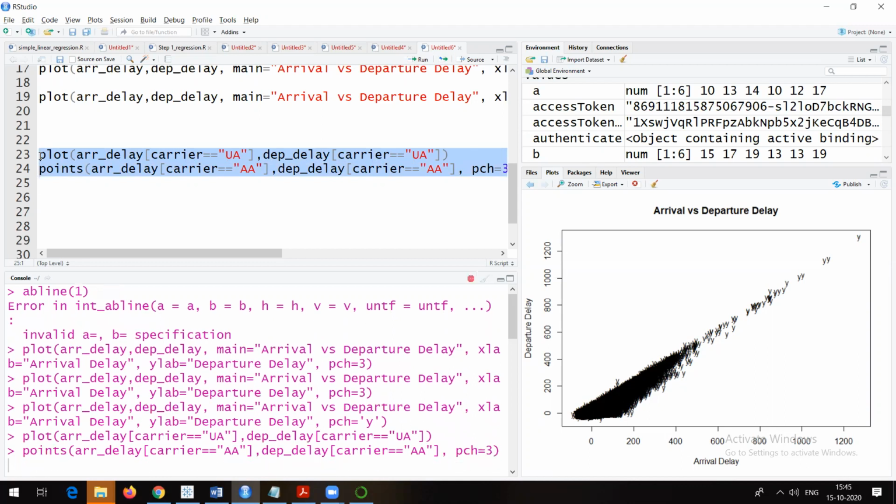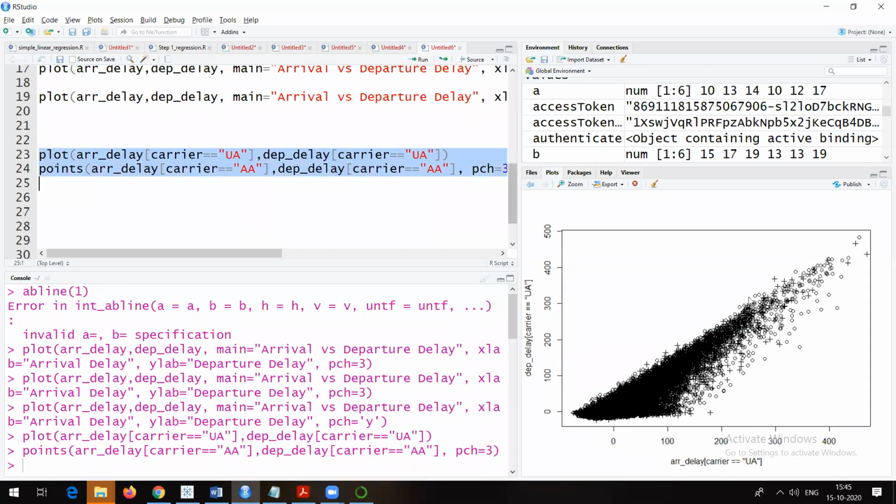Now what will happen? You will see a plus sign as well as a circle, because there are two airlines we are trying to talk about, UA and AA. These circles are for UA and plus is for AA. That's how it should happen. Now see, we'll be able to see this. So circles are for AA. So that will be the relationship of arrival and departure delay of